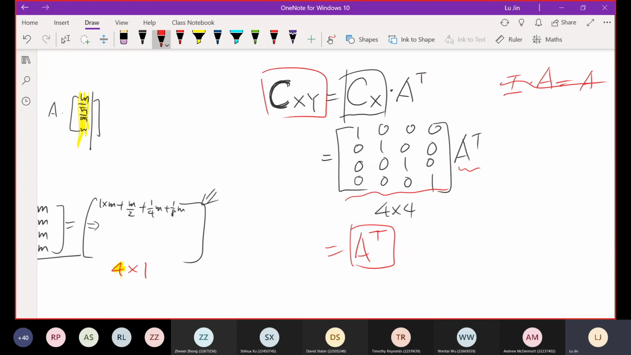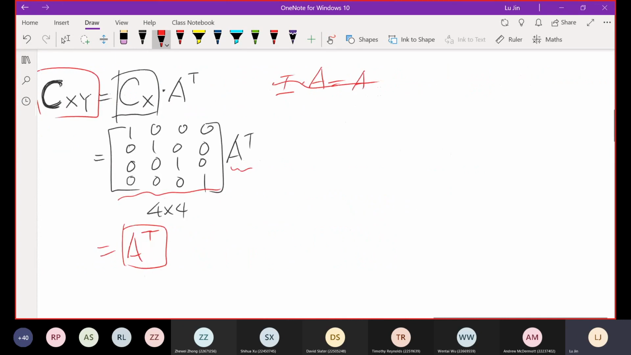Anything else? Oh, one more thing. The question is also asking us to determine the covariance matrix of Y itself. This time, not cross covariance, just the covariance of Y itself. So how to calculate this one? In class, we said this is equal to A times Cx times A transpose.